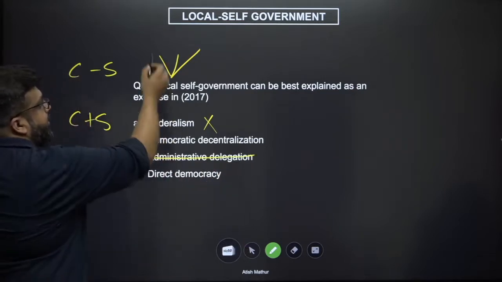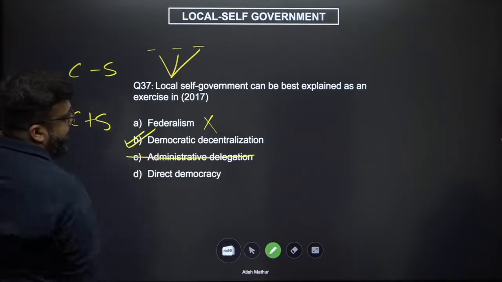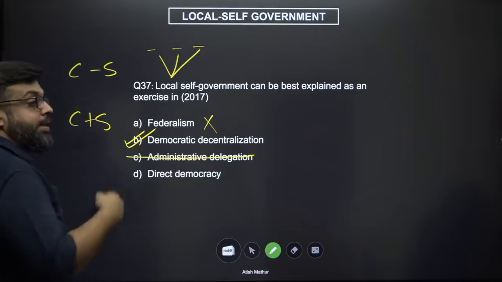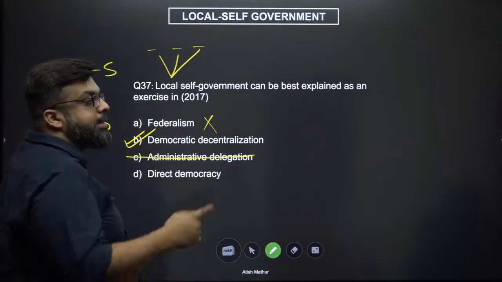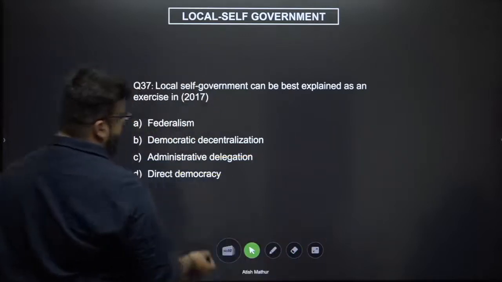Direct democracy does not happen at all the 3 layers. So therefore your answer is democratic decentralization. Remember, I've discussed this. Devolution is our dream. Decentralization is our reality. Your answer would be B, democratic decentralization.